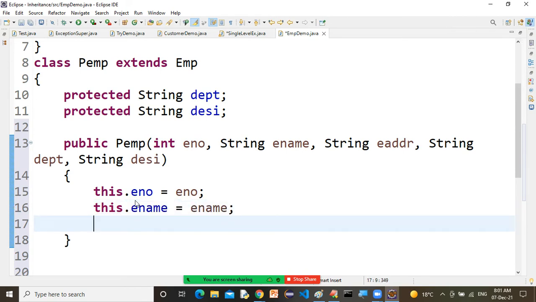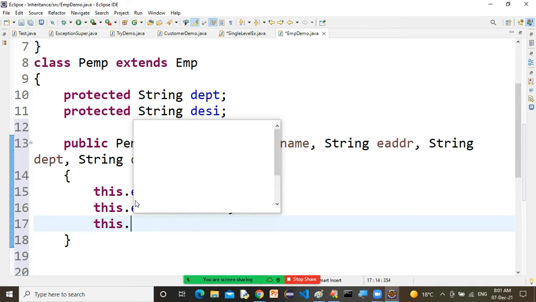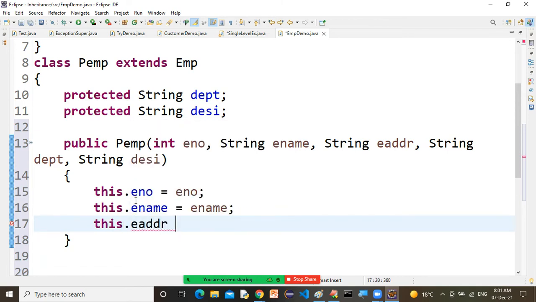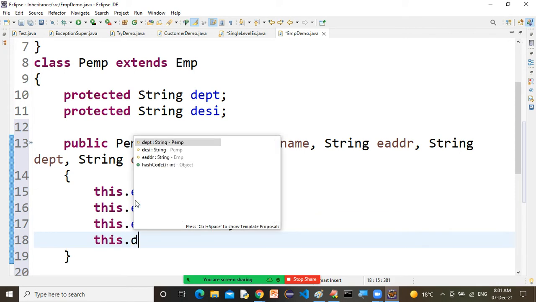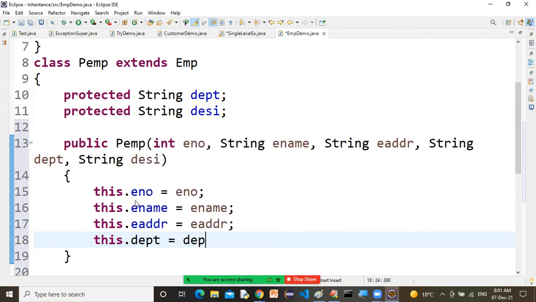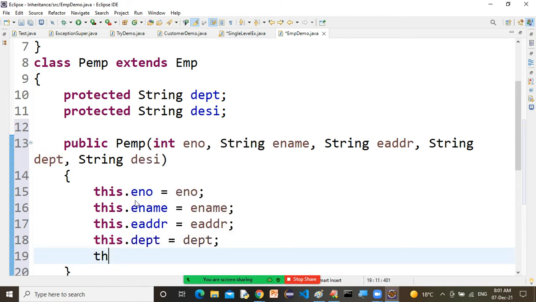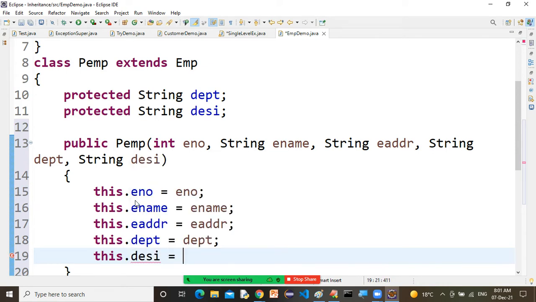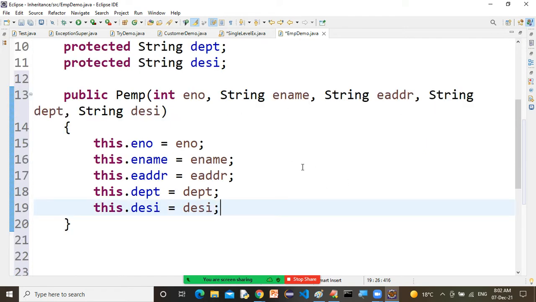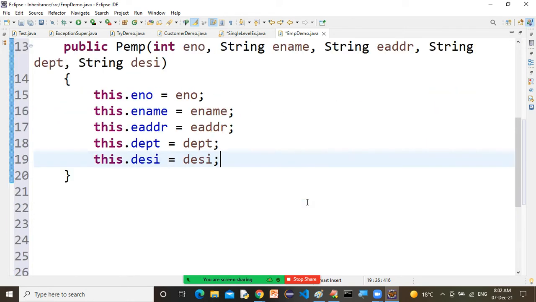this.eaddr is equal to eaddr. This.dept is equal to dept. And finally, this.dsi is equal to dsi. Correct or not? Yes, correct. So all those instance variables and local variables are separated by using the this keyword. Now the JVM can easily recognize my instance variable and local variable.